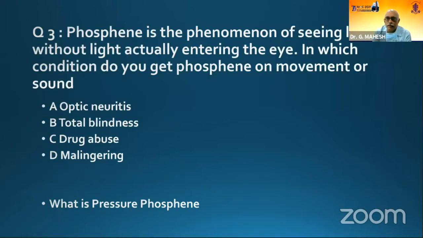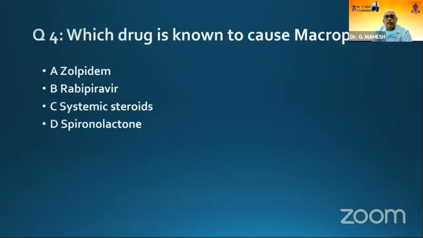We will go to question number 3. Phosphene is the phenomenon of seeing light without light actually entering the eye. In which condition do you get phosphene on movement of eye or sound? Option A, optic neuritis. This is a characteristic finding in one of these conditions. Optic neuritis, total blindness, drug abuse, and malingering. Phosphene on movement of eye, sudden movement or head sound. And with that, I will explain what is pressure phosphene also at the end.